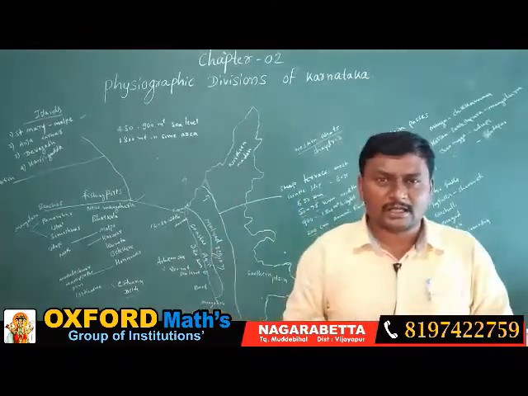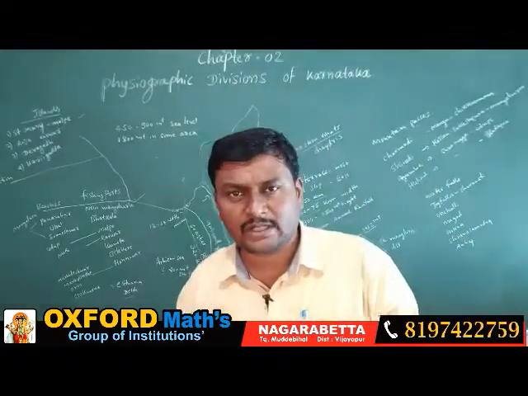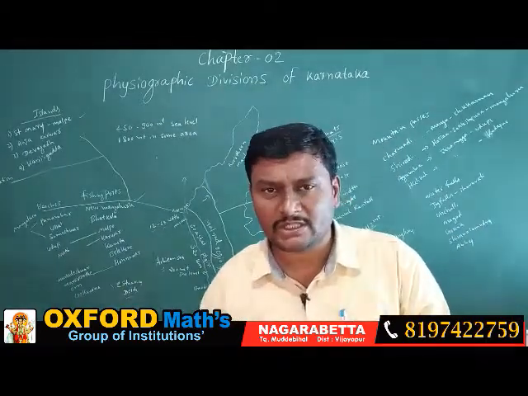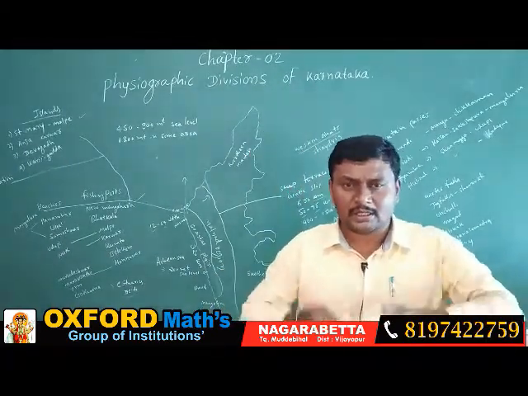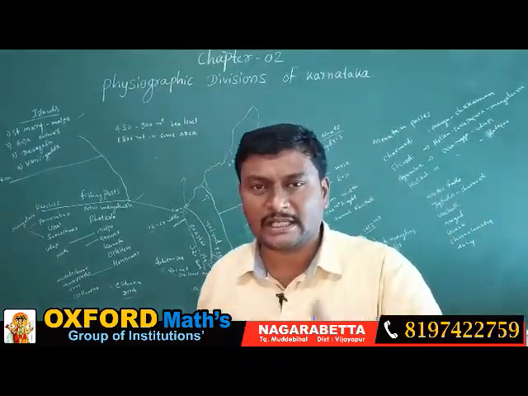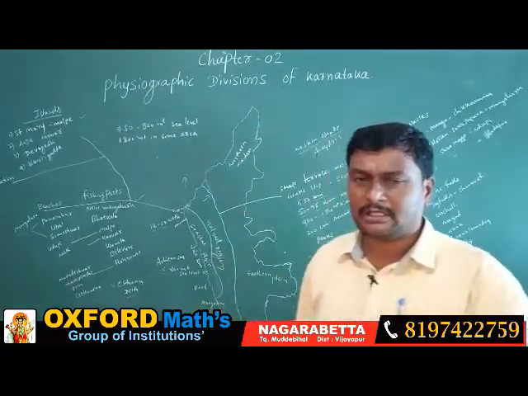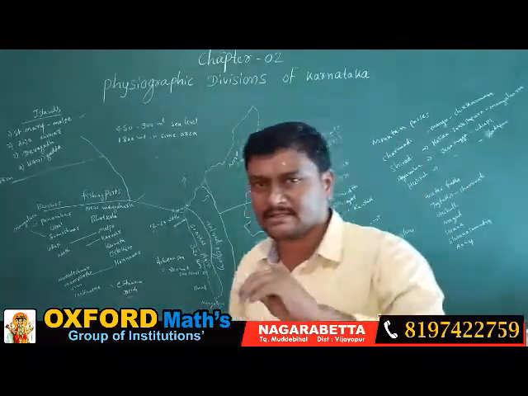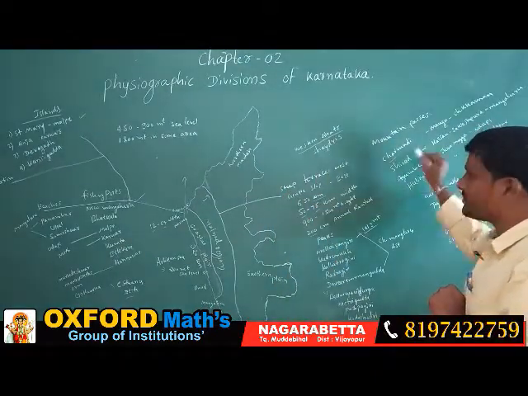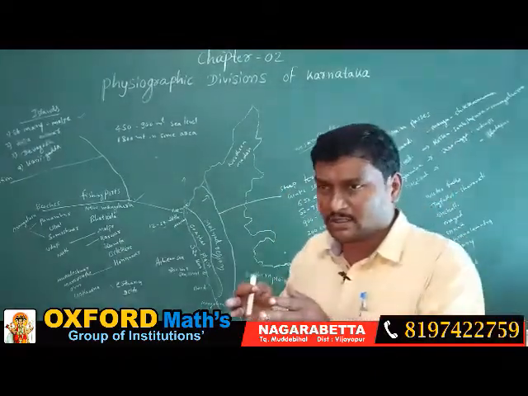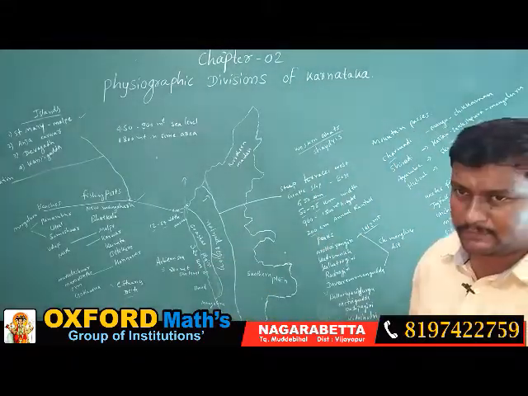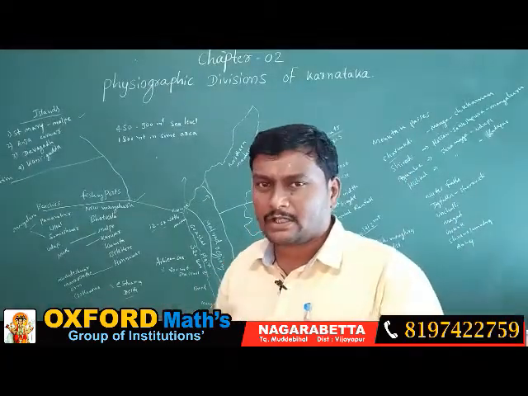As well as in the Malnad region, we can also see some important passes. Passes means where we can move from one mountain to another mountain, or a way to cross the mountains from one area to another area. Here we are going to see 4 important passes in the Western Ghat section. Which are the important passes? One is Chamudi Ghat. This Ghat section links Mangaluru and Chikmagalur. So that area we are going to connect.